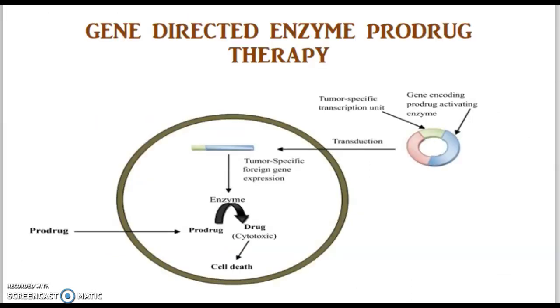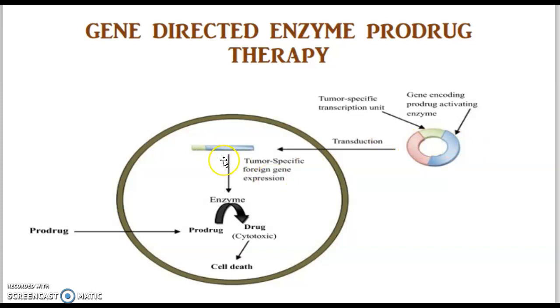Next, a very important prodrug therapy is gene-directed enzyme prodrug therapy. So what is the mechanism underlying this prodrug therapy? Here we are physically delivering a gene for a foreign enzyme to the tumor cells, where a systemically administered non-toxic prodrug can be activated when the enzymes are expressed. In antibody-directed enzyme prodrug therapy, we administered the enzyme directly into our body, whereas in gene-directed enzyme prodrug therapy, we are delivering a gene of a foreign enzyme. We are introducing the gene for a foreign enzyme directly into the tumor cells.